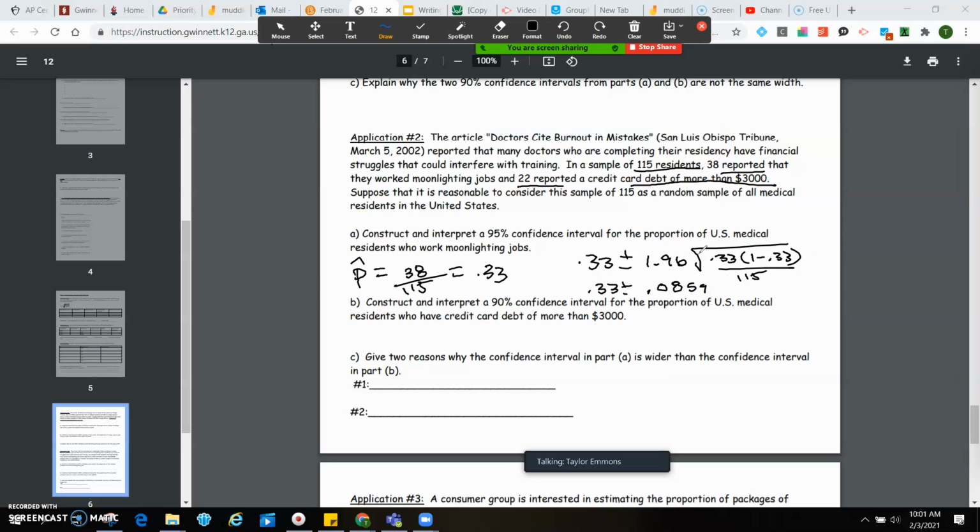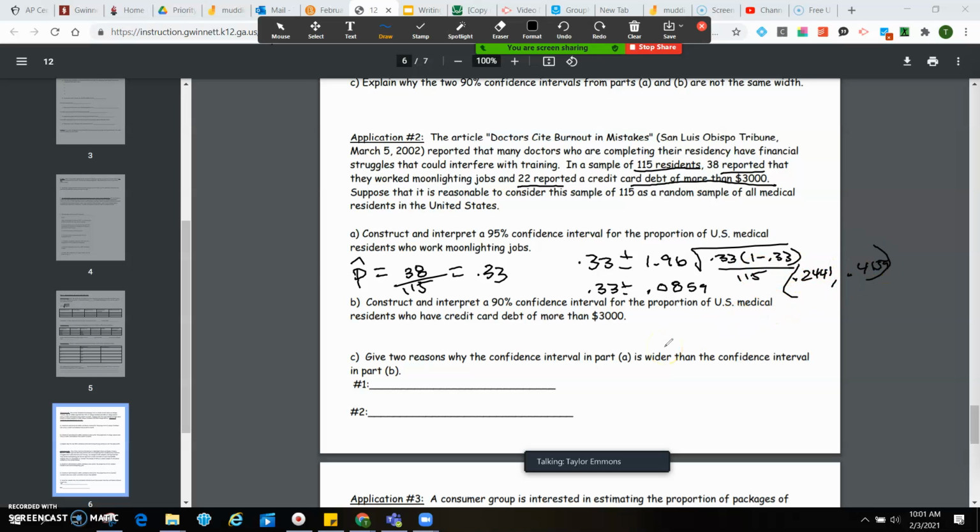Okay, so 0.33 plus 0.0859 is going to give me 0.4159. And then I'm going to take 0.33 and subtract 0.0859, which is going to give me 0.2441. Okay, so there's your interval.